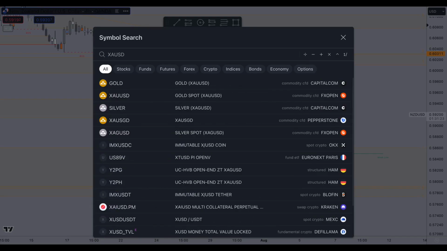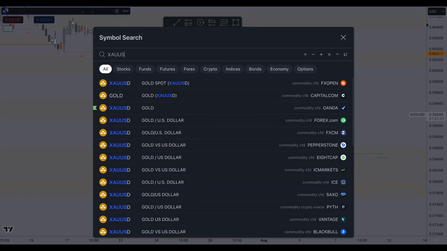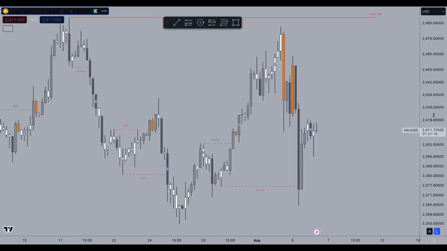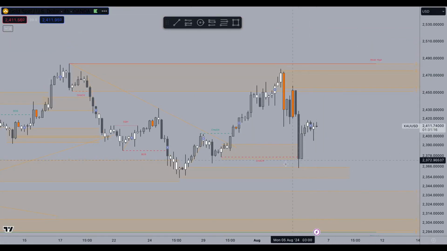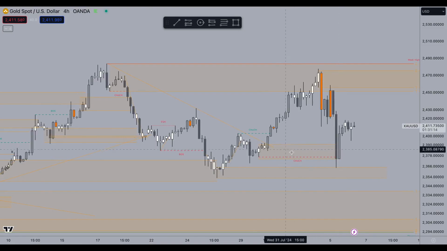Now moving over to gold, and what we can see on gold real quick is that we visited back into demand. I was expecting price to come in here. I didn't take any entry, of course, just waiting for it, but overall we got this bigger demand in there. Like this, usually supply and demand, right?